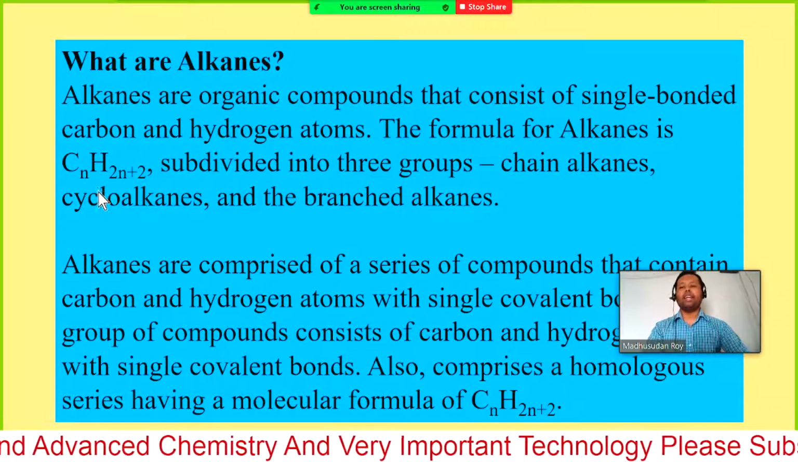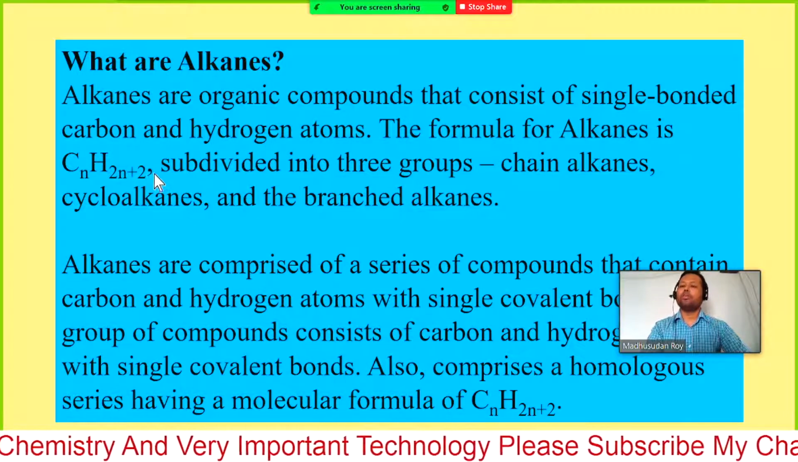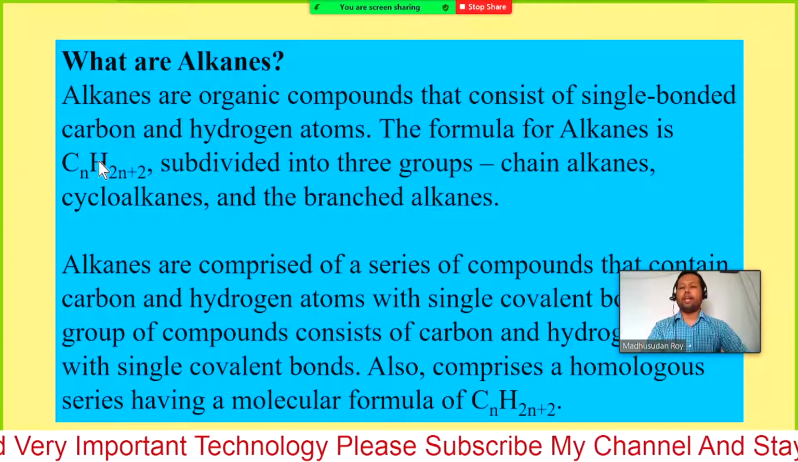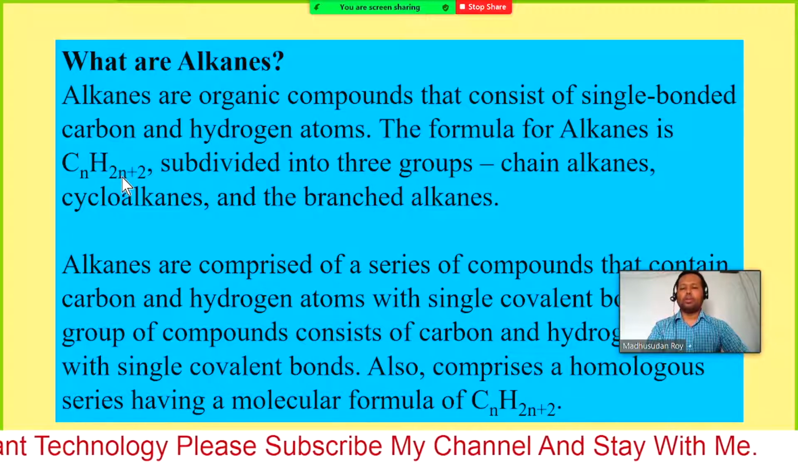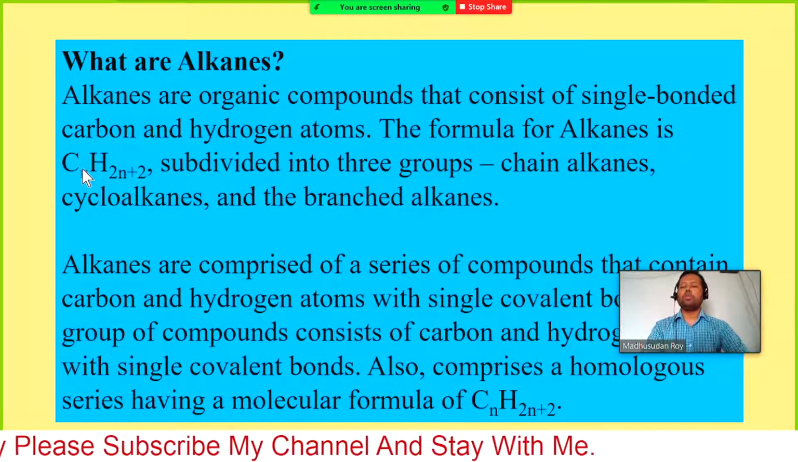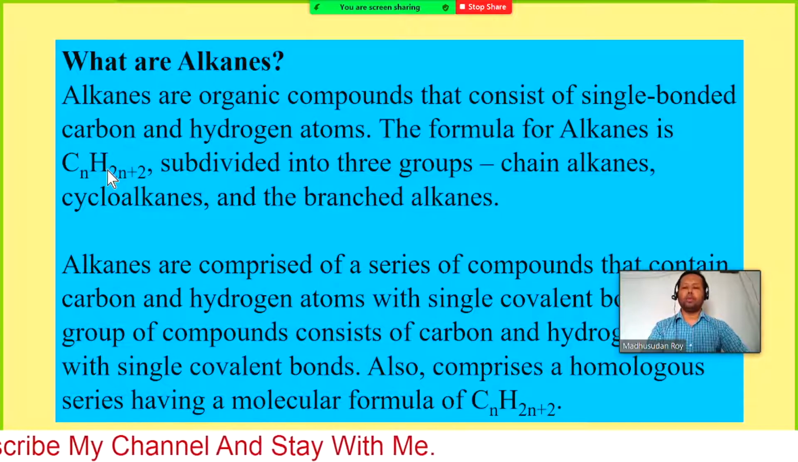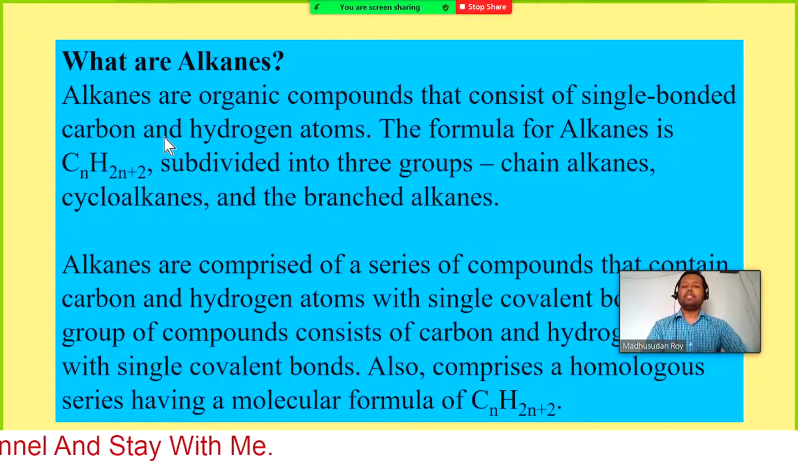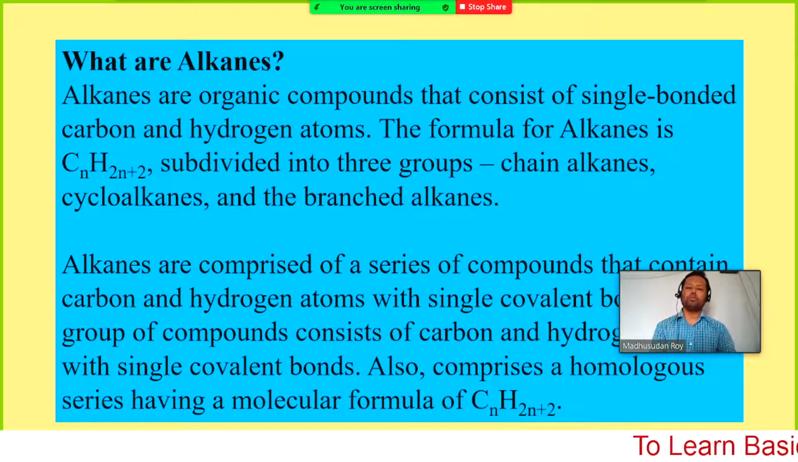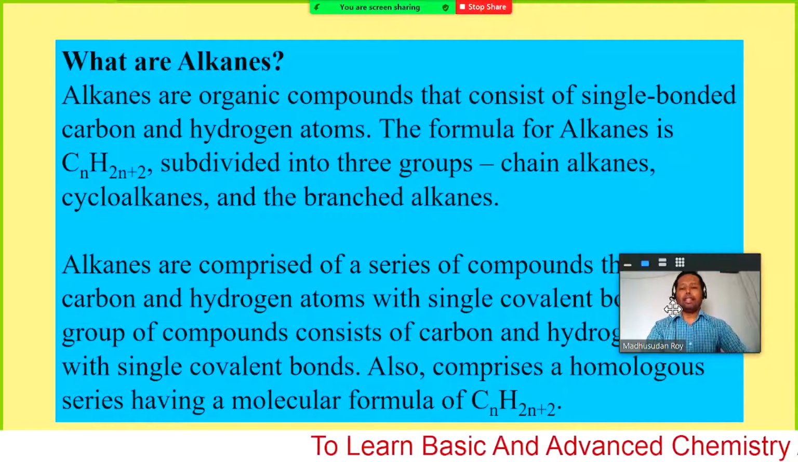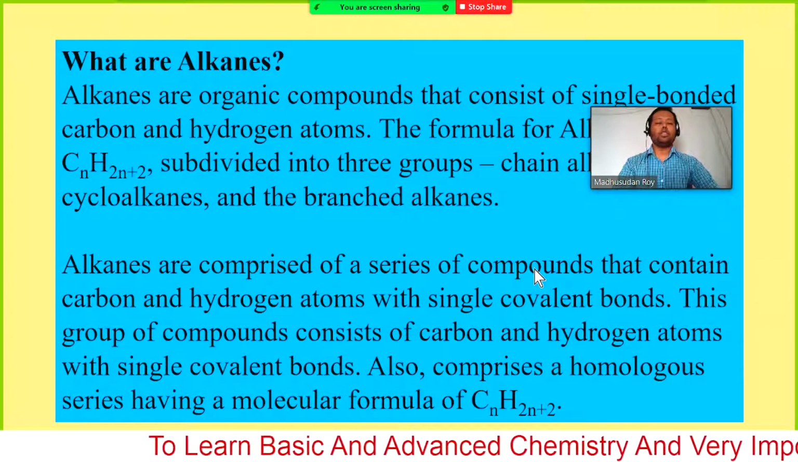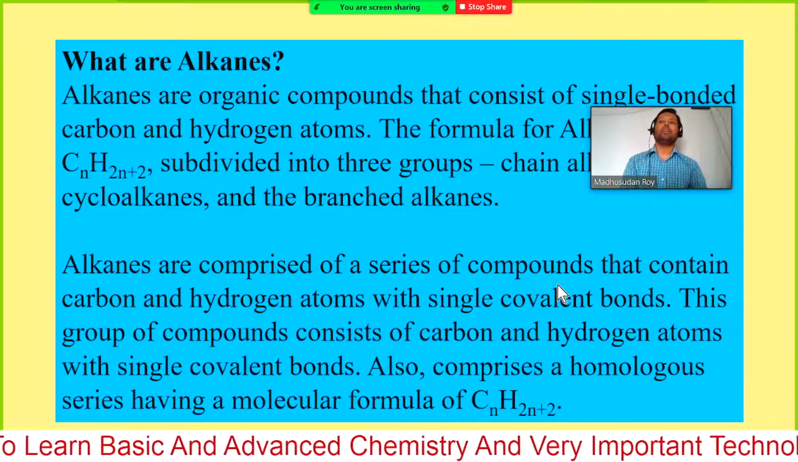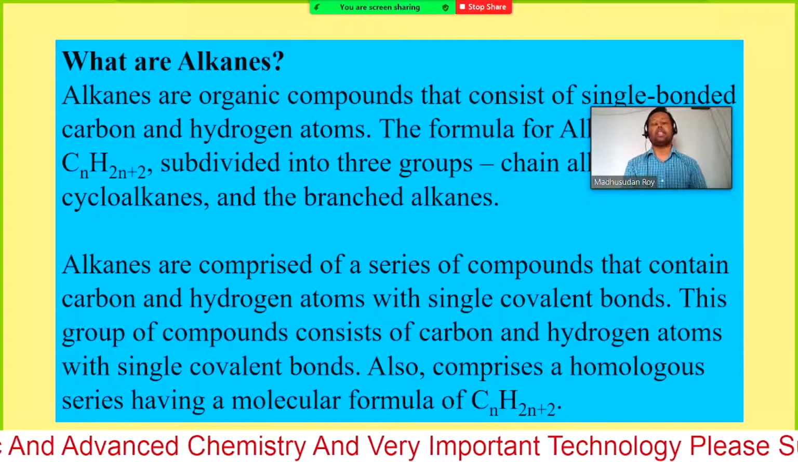Similarly, if you put n equals 5, let's see what the formula becomes. C5 and H, 2 into 5 is 10, plus 2, so 12. So C5H12, that gives you pentane. This is the general formula of alkanes. If you put any value for n, you can get successive members of the alkanes. So alkanes are comprised of a series of compounds, actually a homologous series.